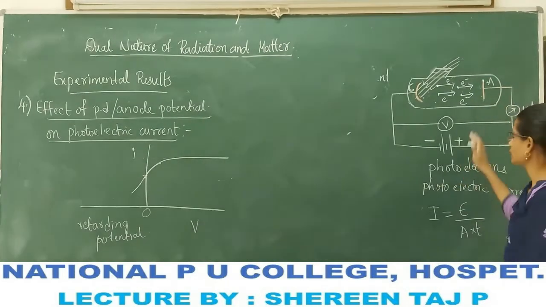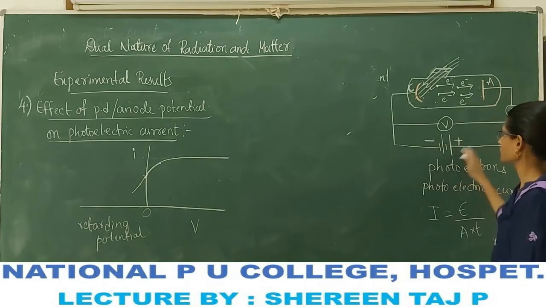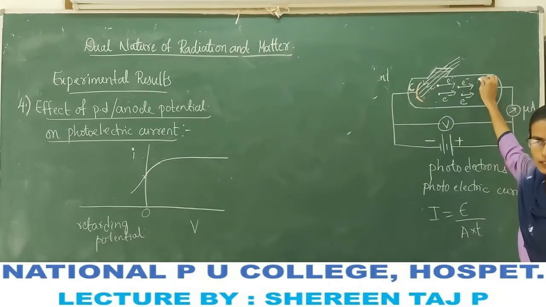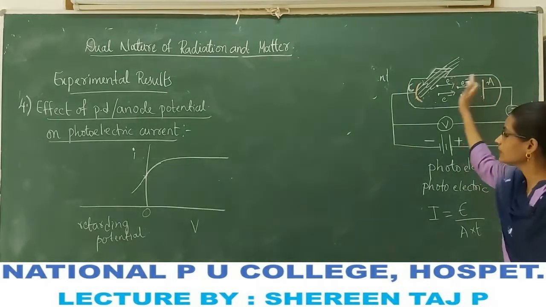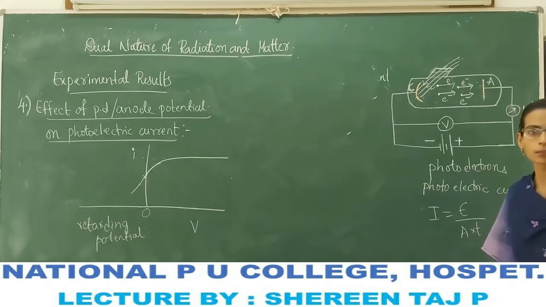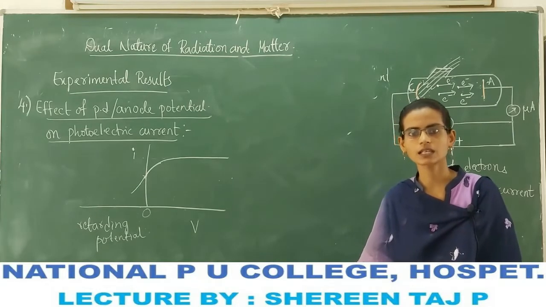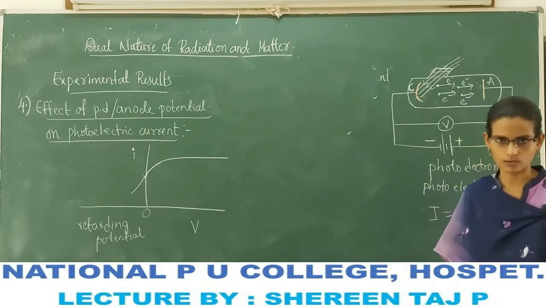Suppose we reverse this, make this negative and that positive, so the anode becomes negative. When the anode potential becomes negative, it will repel the electrons. It exerts a retarding force on the photoelectrons.